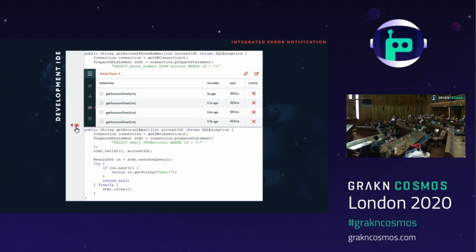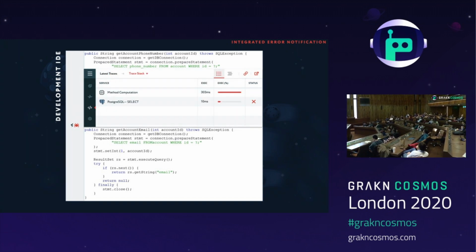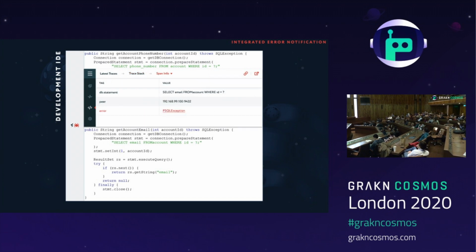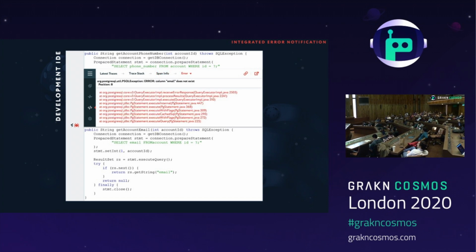And we can see that the last several calls to this method failed. We can click on one of these failed calls, and we can see that it's failing because of a SQL select call. We can select that call and see that the reason it's failing is because of a PSQL exception. So at this point, it's fairly obvious what the issue is. Looking right above the error, we can see that the select statement we're executing is missing a space between from and account. If we still weren't able to figure it out, though, we could get the classic exception stack trace by clicking the error, and we get a more detailed explanation about the issue that's occurring.